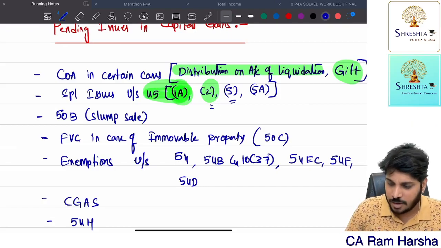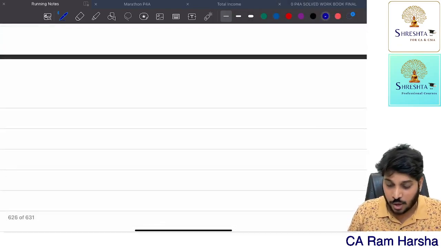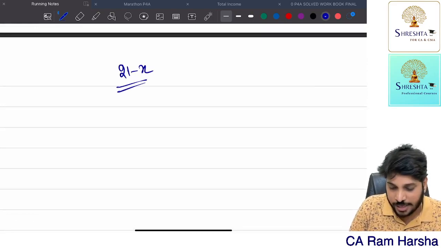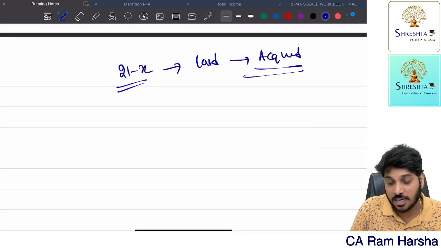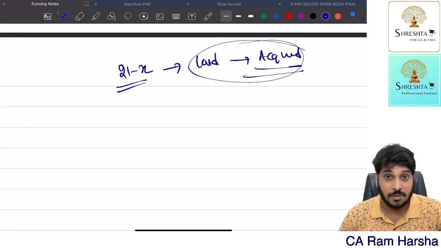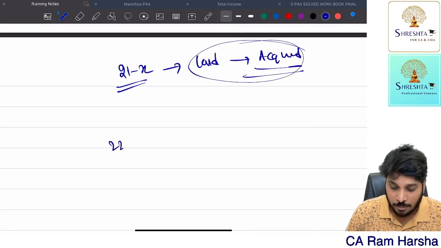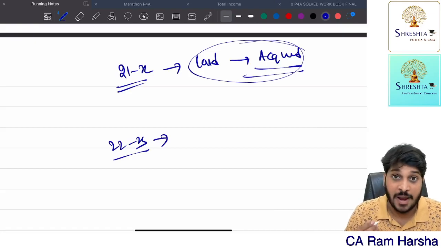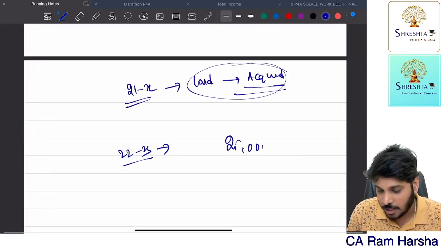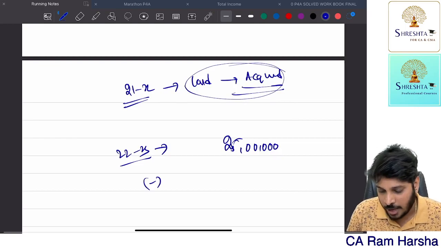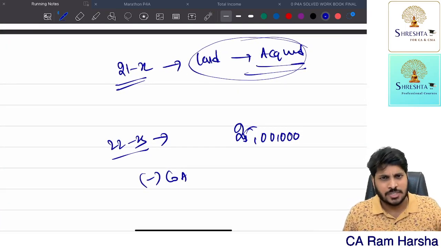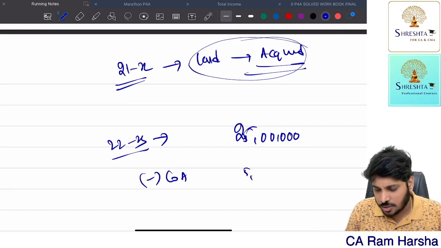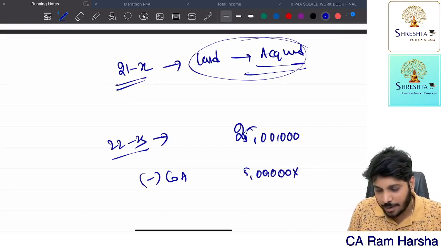Suppose government compulsorily acquired my land. In 21-22, my land has been acquired by the government under the Compulsory Acquisition Act. But in 22-23 only, they paid me compensation of 25 lakh. Let us assume they paid me a compensation of 25 lakh, minus the cost of acquisition. This land I only purchased, not a previous owner. Let us assume I purchased it for 5 lakh, multiplied by indexation.